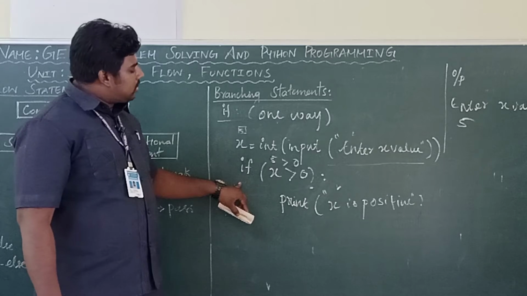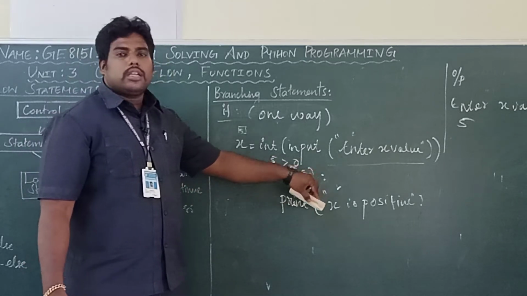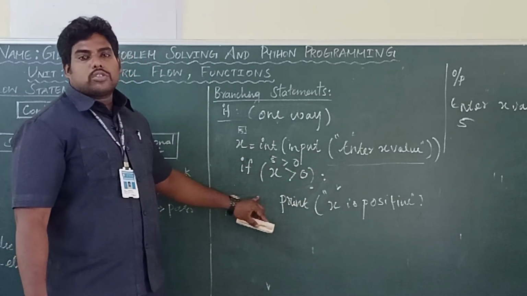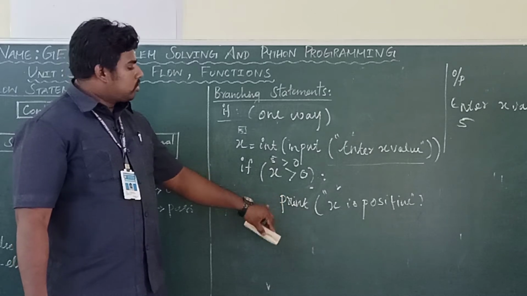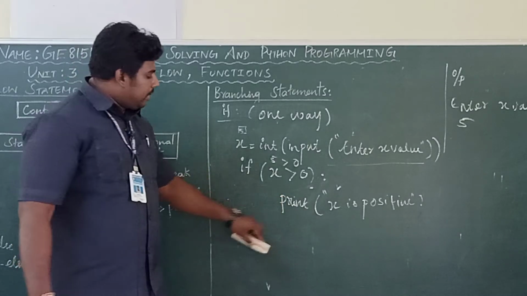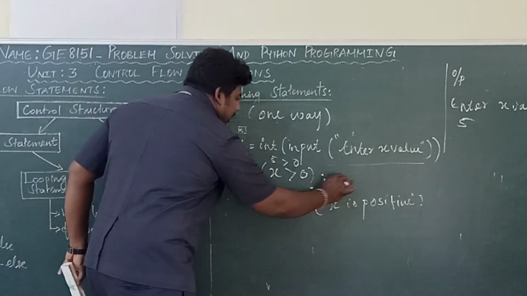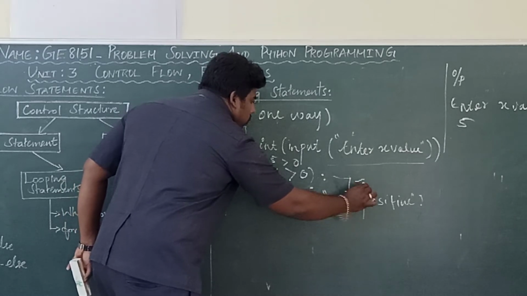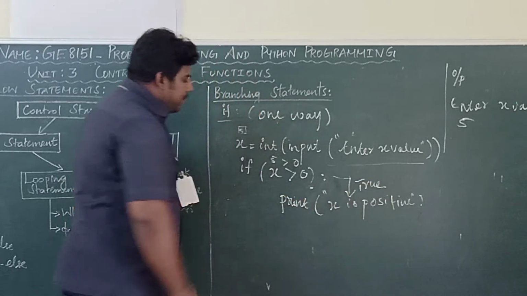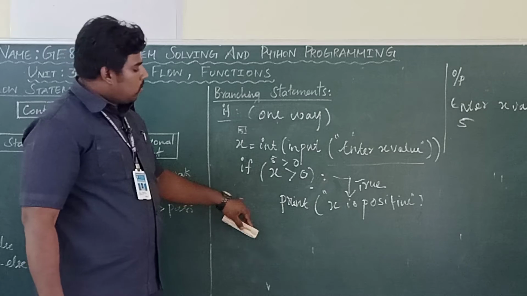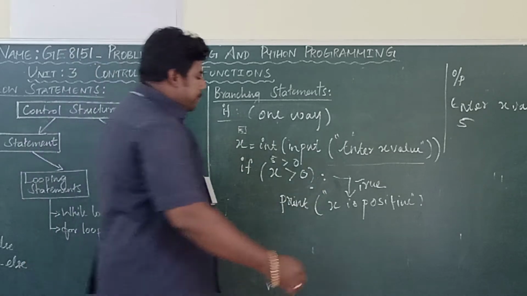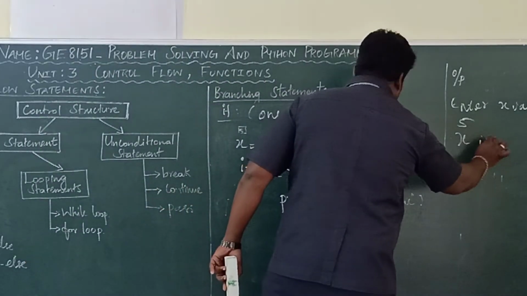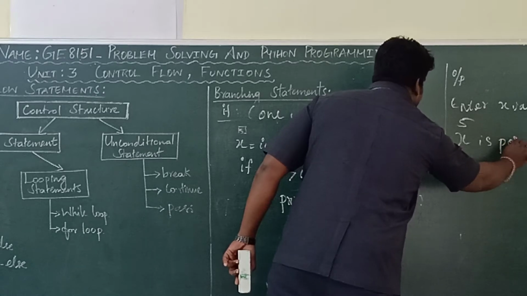Then checking a condition, 5 greater than 0. Condition is true. 5 is greater than 0, right? So it will print. See, if the condition is true, the body will be executed. Okay. So x is positive.